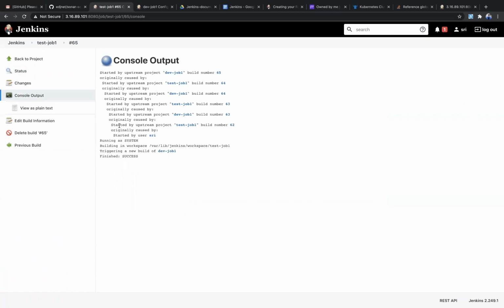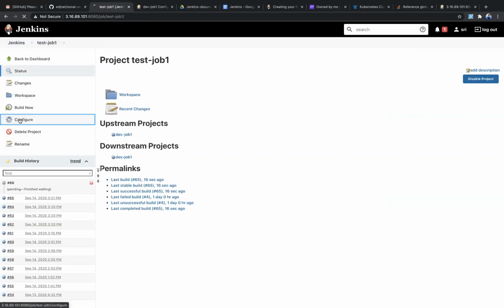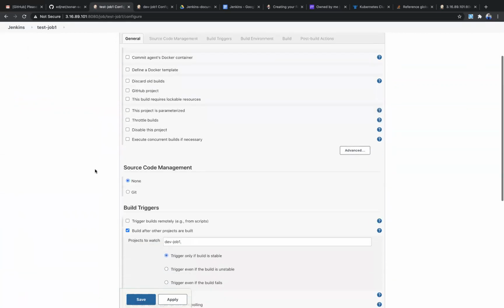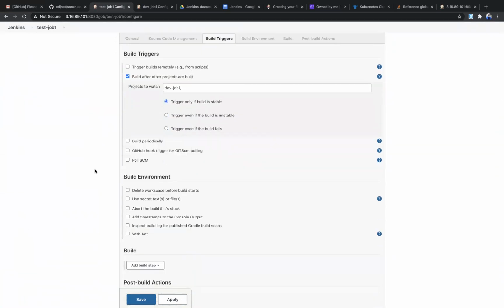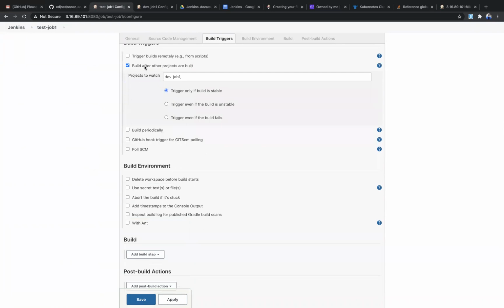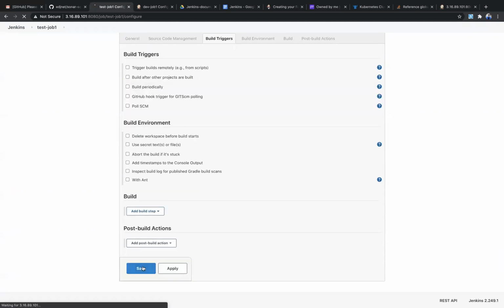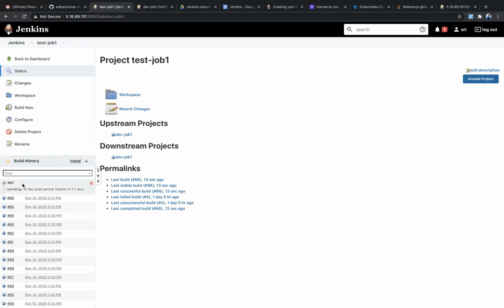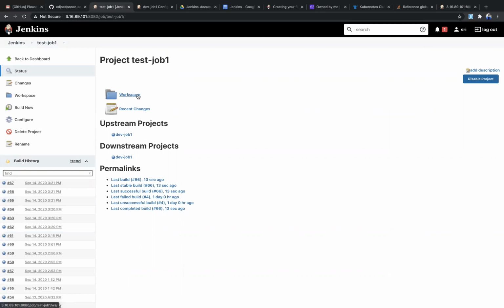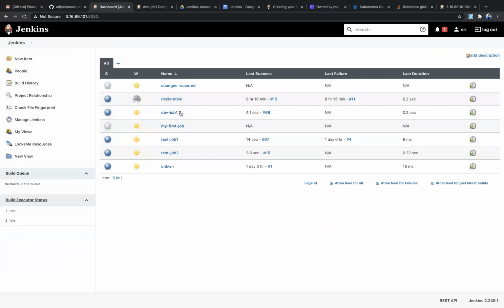This process is going to be repeated, since I gave the condition that when that job is triggered, this job needs to be triggered, and when this job is triggered, then that job needs to be triggered. So it is going to trigger in an infinite loop. That's why I need to remove it from one of them. This is going to repeat because I configured test job 1 as the upstream project and dev job 1 as the downstream project. So I removed it from one of the jobs. Still, it is showing the downstream project, so let me remove that as well. Dev job 1, where is that?